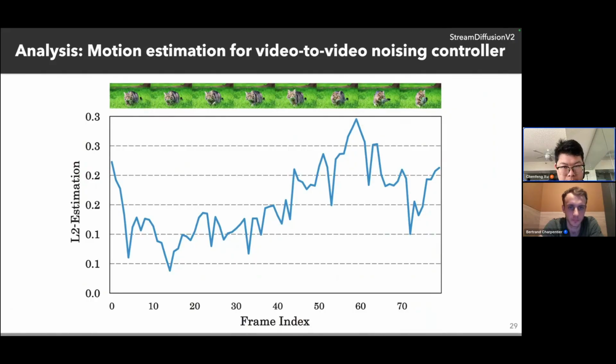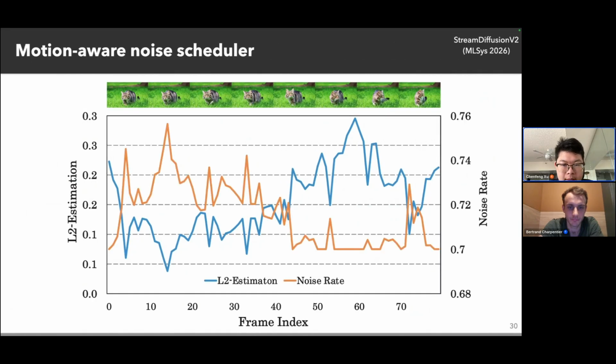We quickly realized that we could try to improve it by controlling the noise level. Because we are talking about video-to-video translation for live stream applications, we can quickly estimate motion. We can analyze the motion in the input videos and accordingly adjust the noise level based on the motion.